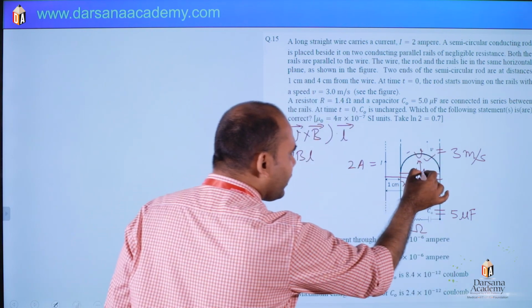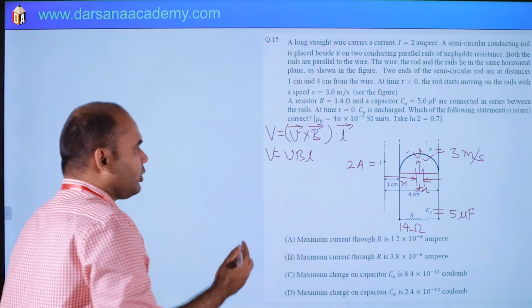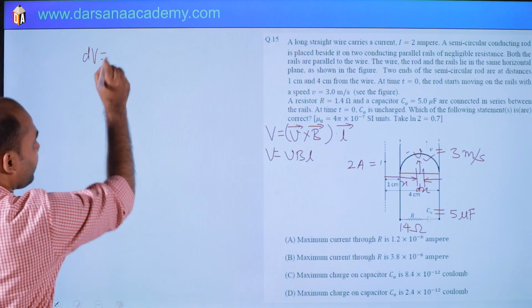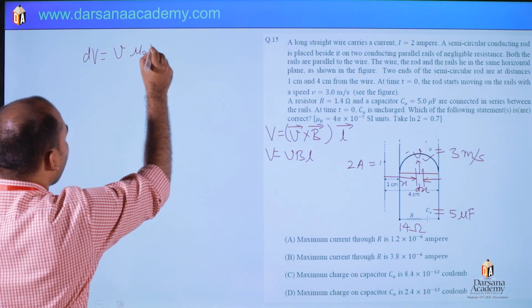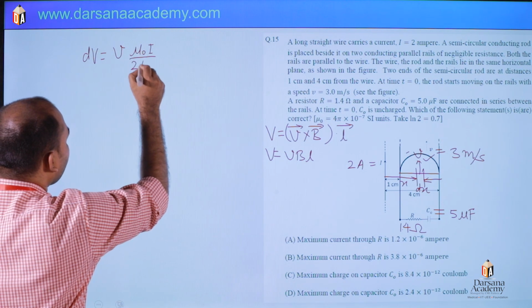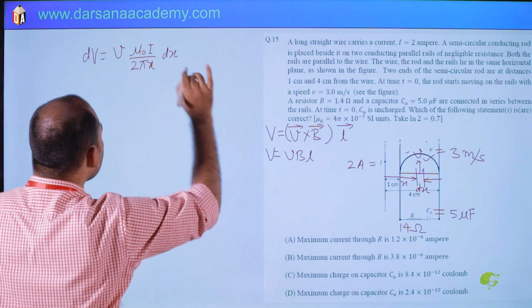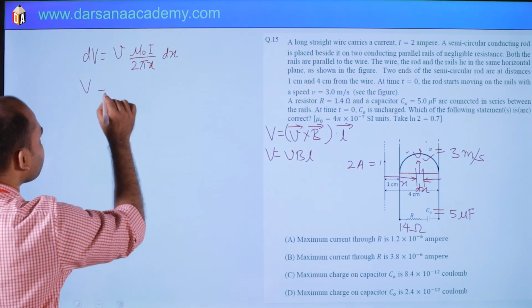So here magnetic field will be mu naught I by 2 pi x. So the elemental motional EMF dV will be v, B is mu naught I by 2 pi x, and L is dx. So what will be the total? V will be the integration of this.